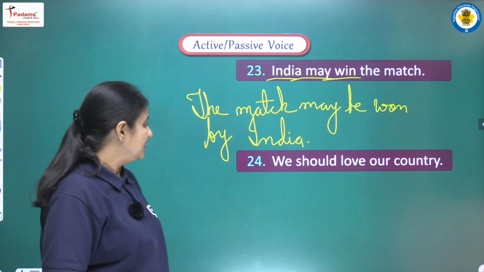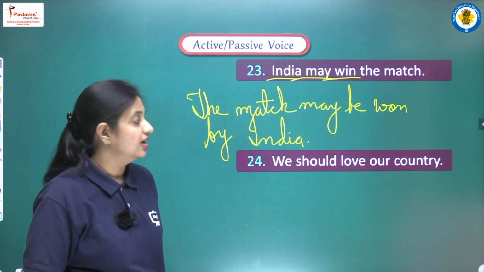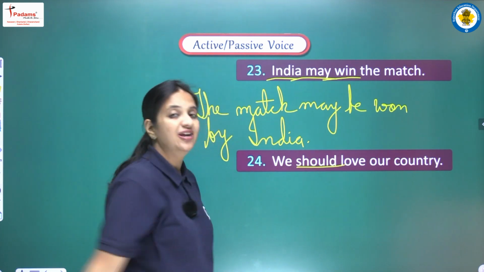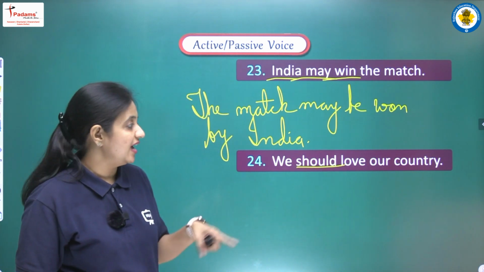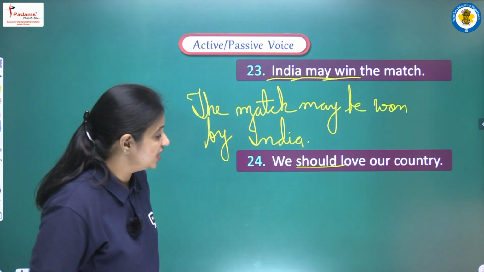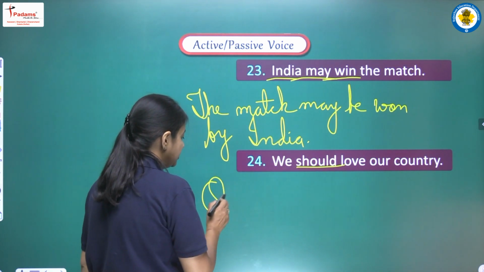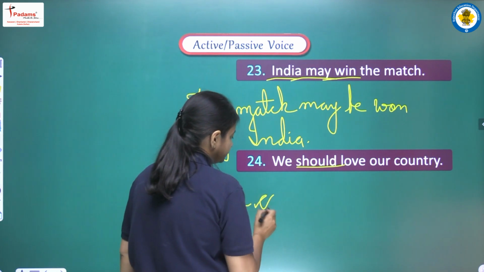All right. Next sentence, we should love our country. Again we are having should, that is our modal auxiliary. So we have to add be. So what is the object? Object is our country here.